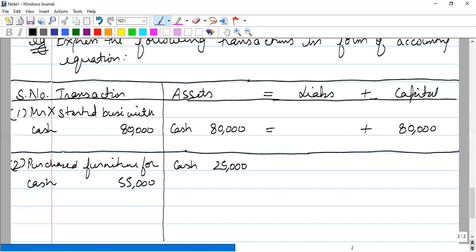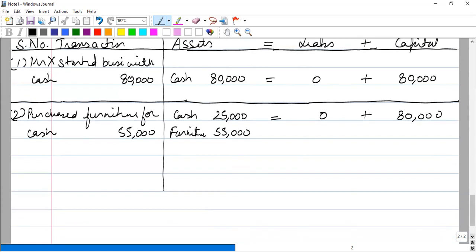And he has purchased furniture. So the furniture will be used in the business. So another asset comes out, that is furniture of 55,000. There is no effect on the liability. Liability is 0 and our capital remains the same as 80,000. All right. This was our second transaction. Now the third transaction.